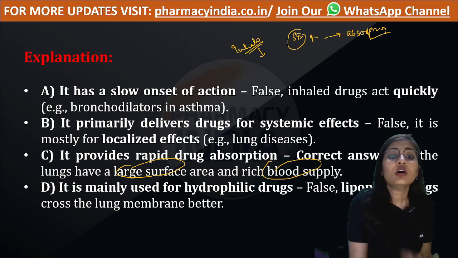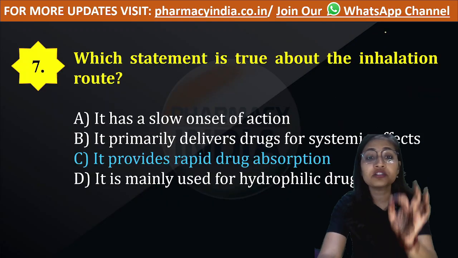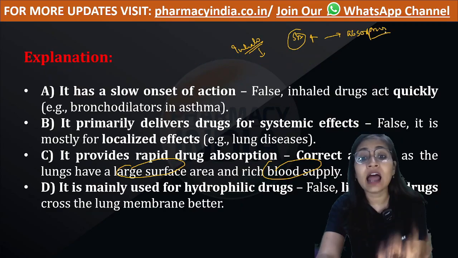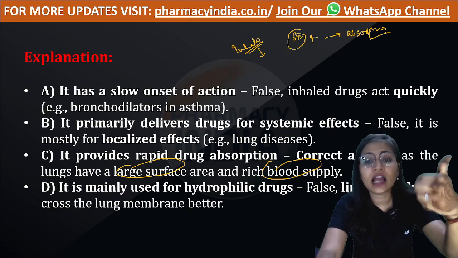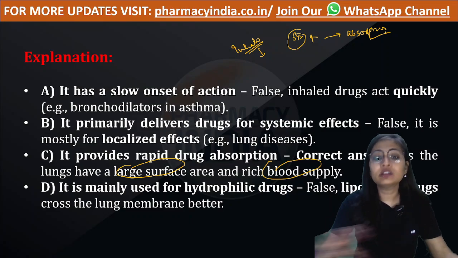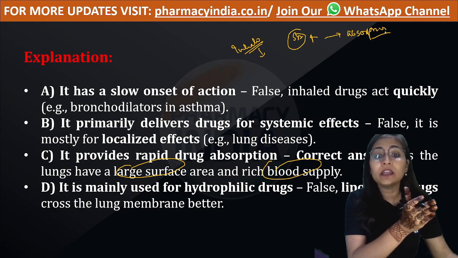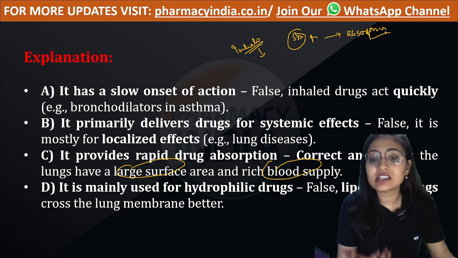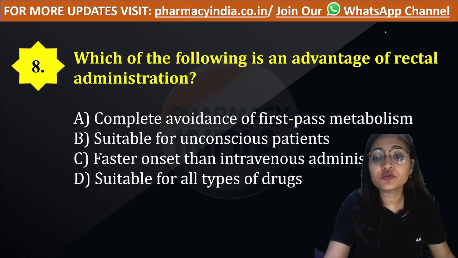So in this question it has been asked that the inhalational route provides rapid drug absorption because it has a larger surface area, and as the blood supply through this area is very high, the drug would get absorbed at a faster rate and would wash up simultaneously. Okay, let's move to the next question.